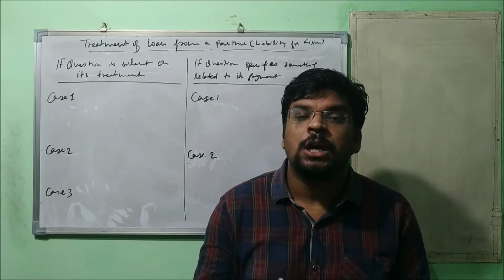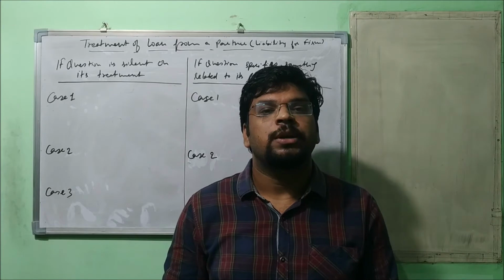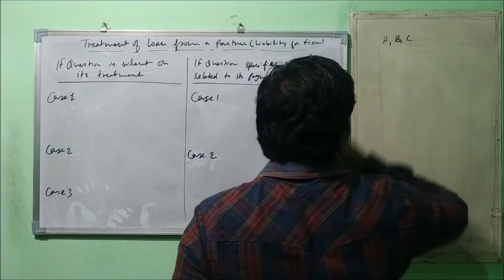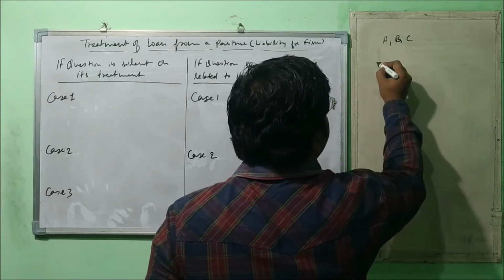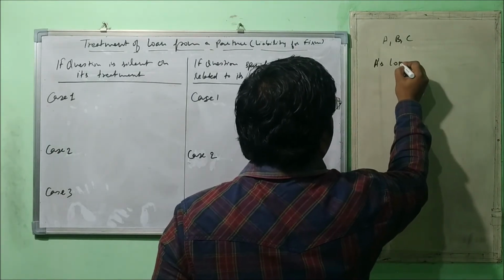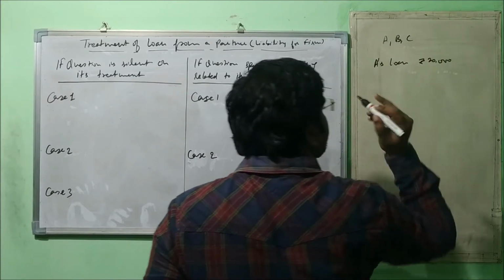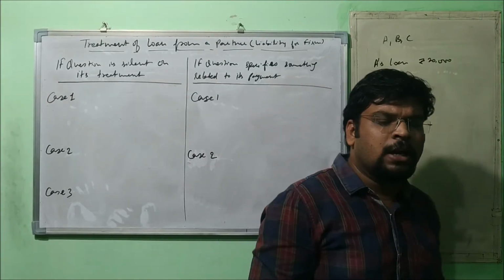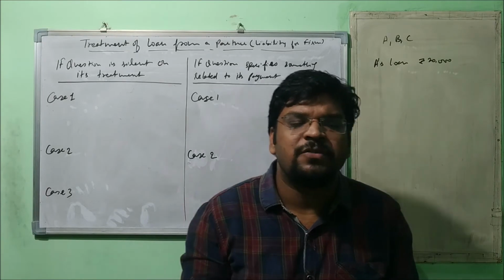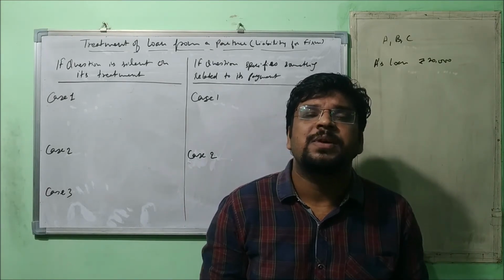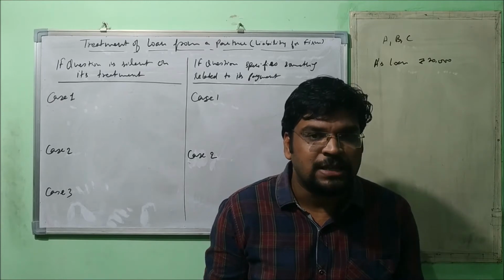First situation: we prepared the realization account. I'll just take one example. A, B, C are three partners, and there is A's loan to the firm of rupees 20,000, say for example. Then what happens? We prepare the realization account first, then the partners' capital accounts, and after preparing the capital accounts we have not finalized them.